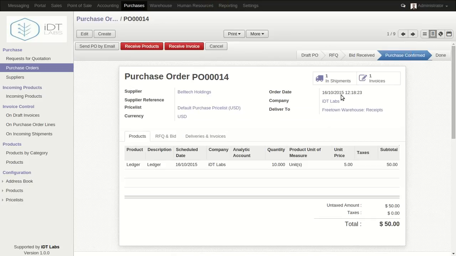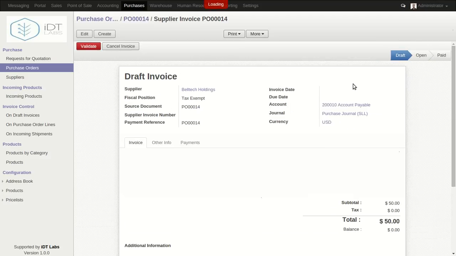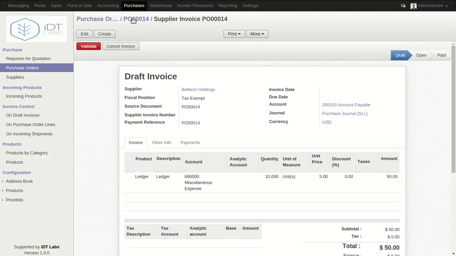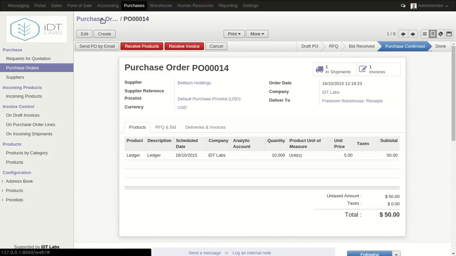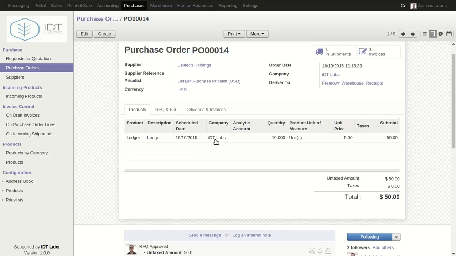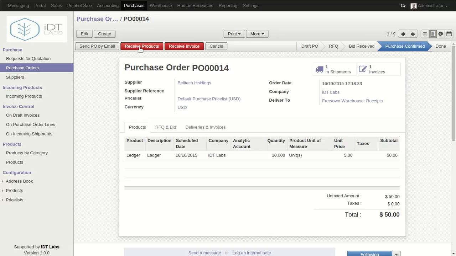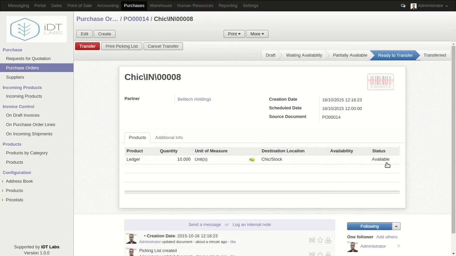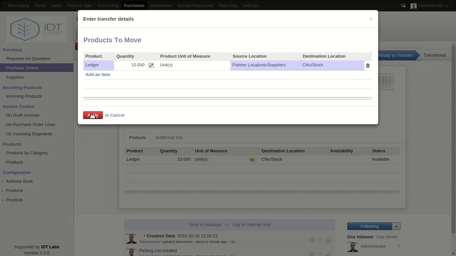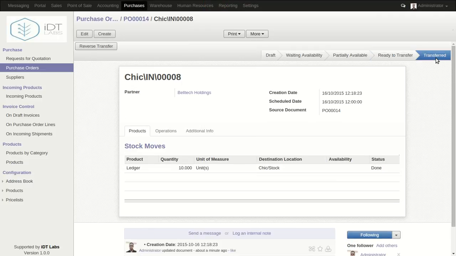Okay, so you can actually view the invoices for this particular purchase order and also the shipment information or the transfer information of this particular purchase order. Okay, so if we have actually received the product, we can click this receive product to transfer the product to the specified warehouse. Okay, so we're going to click receive product, and as you can see, this is the destination location where the product is going, and we can click transfer. Okay, click apply, and automatically the product will be transferred.